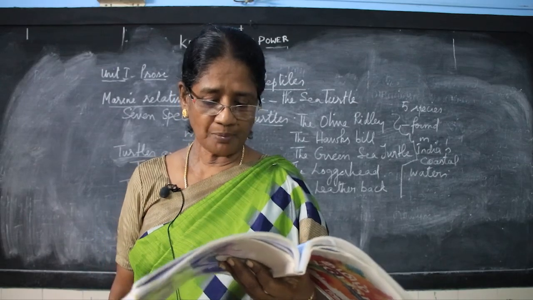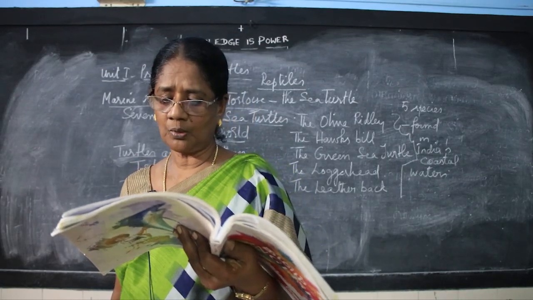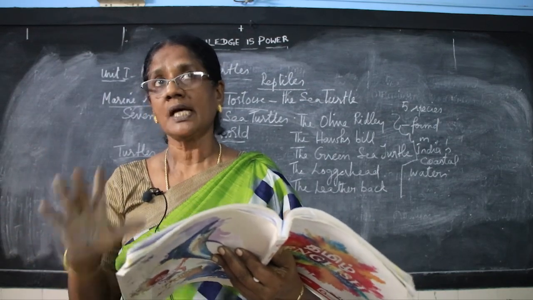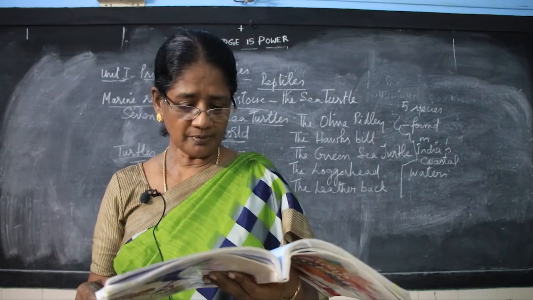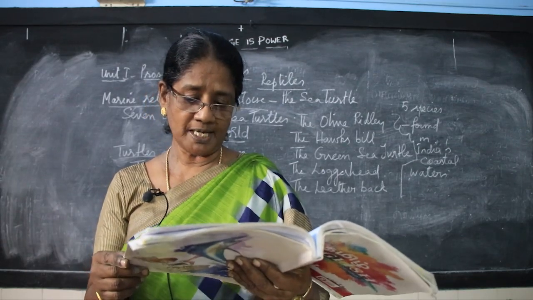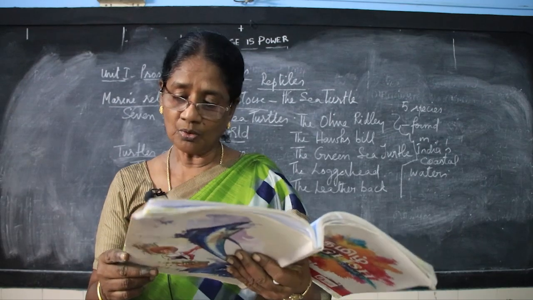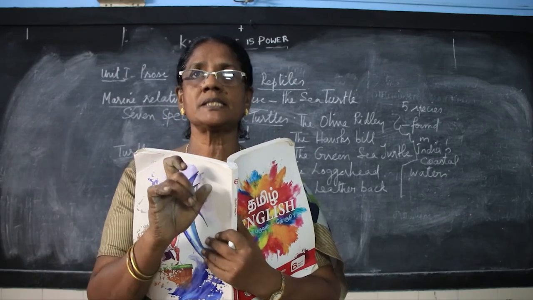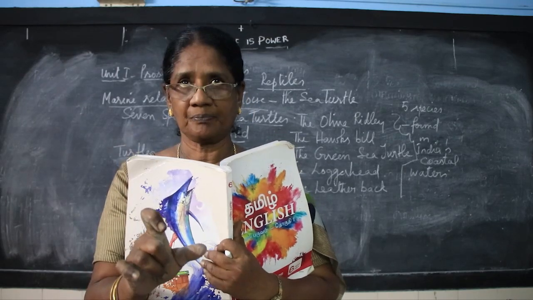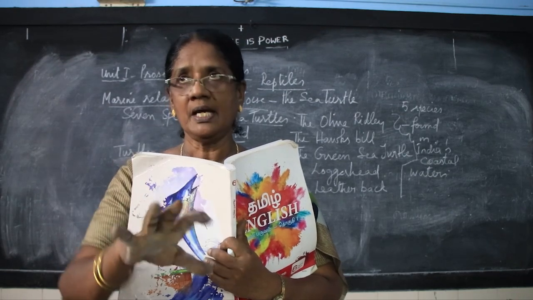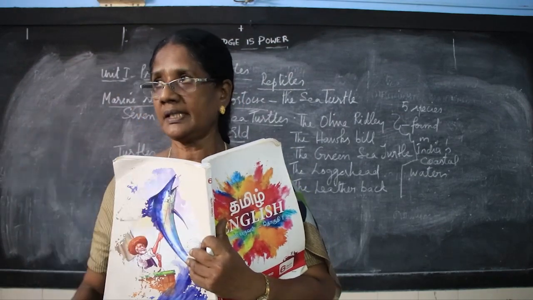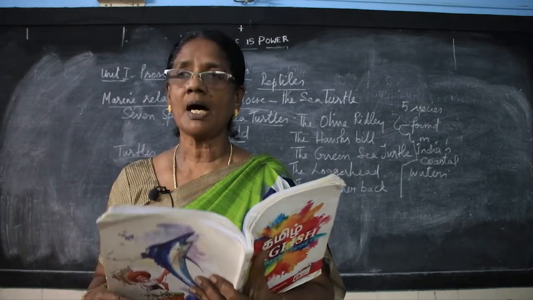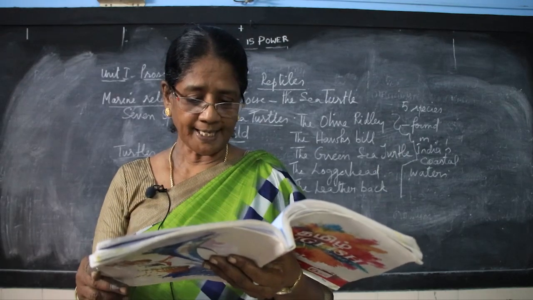Arribada. In most parts of the world, olive ridleys come ashore alone to lay their eggs. Olive ridleys, they come alone, not in groups. The female ones come alone to lay their eggs. However, Odisha is one of the 3 places in the world where a phenomenon known as mass nesting takes place. The definition for Arribada is mass nesting. They come in singly, they take their places, they lay their eggs inside a big hole and cover them. So that is known as mass nesting, or arribada.